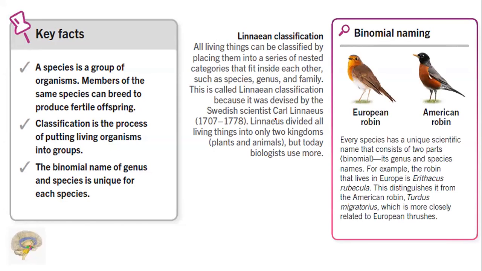Binomial naming: European robin and American robin, two examples here. Every species has a unique scientific name that consists of two parts. The two parts of that naming are called binomial naming, and they are the genus and species names. For example, the robin that lives in Europe is Erithacus rubecula, and this distinguishes it from the American robin, Turdus migratorius, which is more closely related to European thrushes.